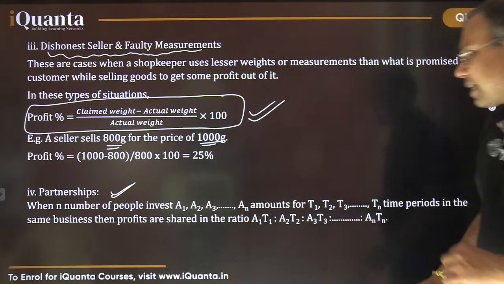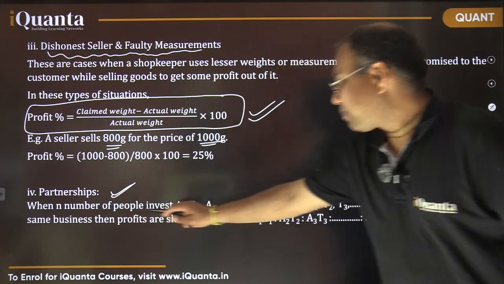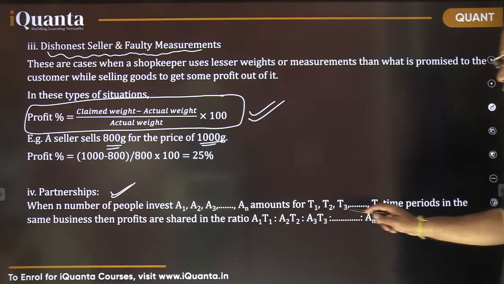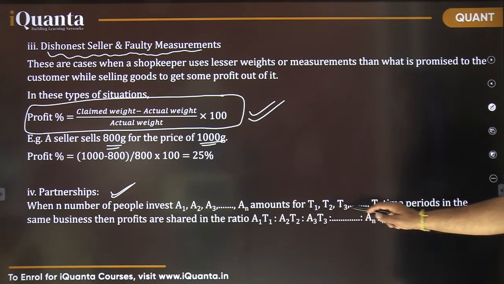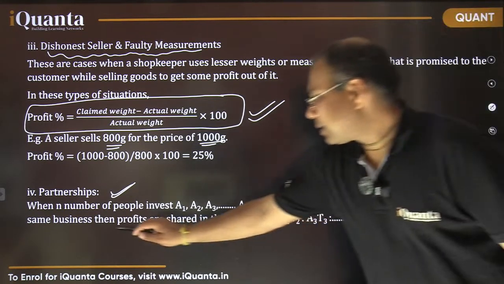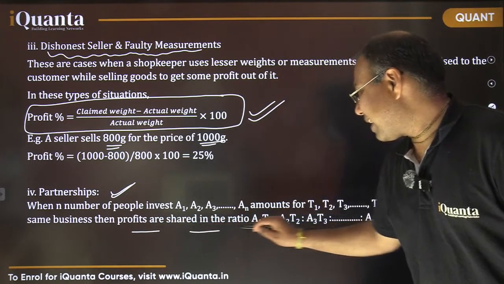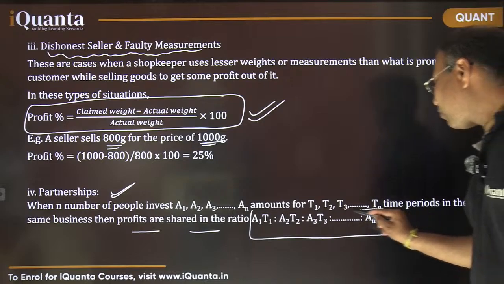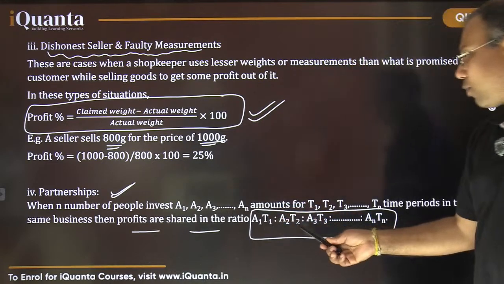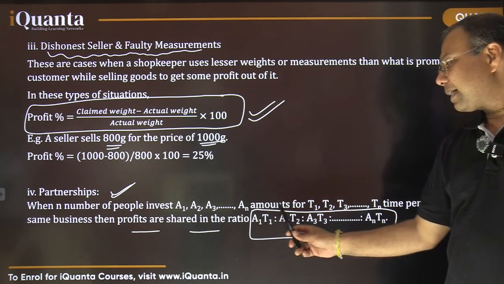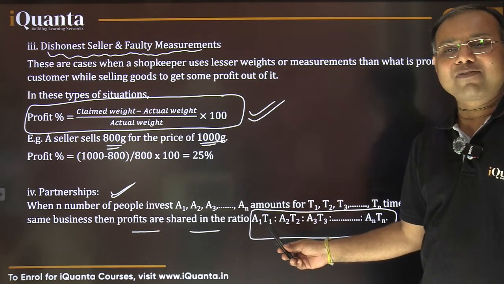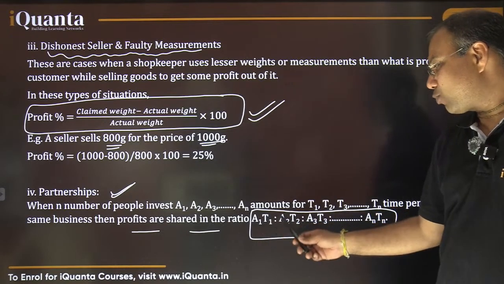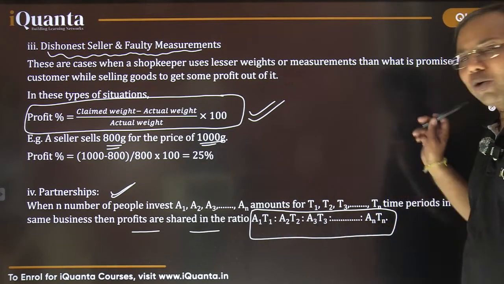The result is that when n number of people invest A1, A2, A3, different amounts, and for different durations, time periods T1, T2, T3 and so on, then the profits are shared in the ratio that is a product of their amount and the time for which their investment has been put in the business. That's it. So A1 T1 is to A2 T2 is to A3 T3 and so on.